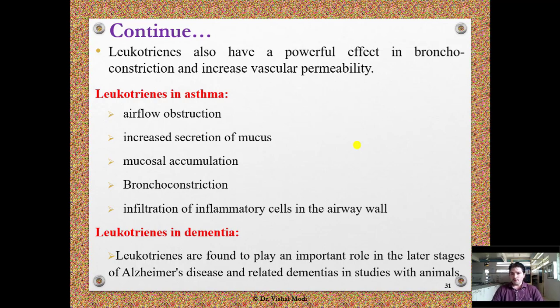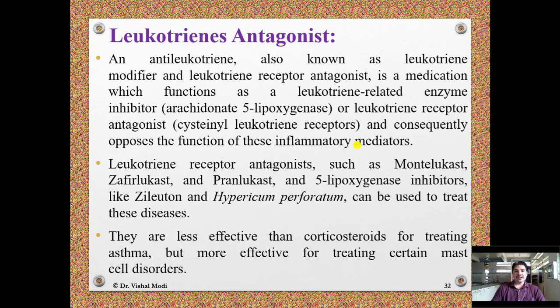Leukotrienes are found to play an important role in the later stage of Alzheimer's disease and related dementia in studies with animals. Leukotriene antagonist, or anti-leukotriene, also known as leukotriene modifier and leukotriene receptor antagonist, is a medication which functions as a leukotriene related enzyme inhibitor.